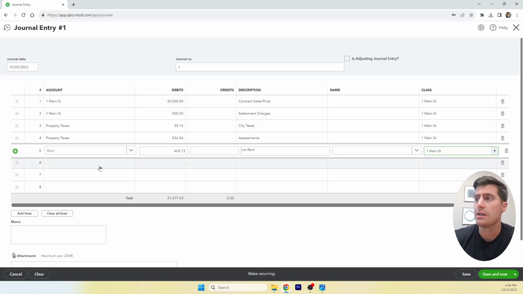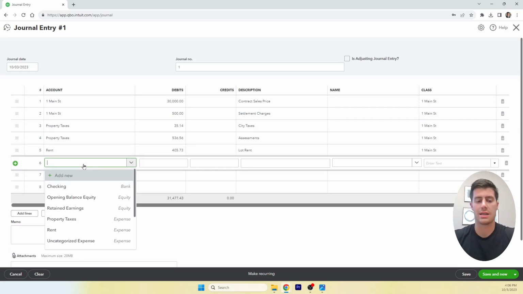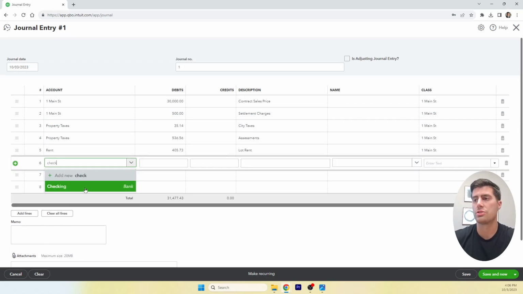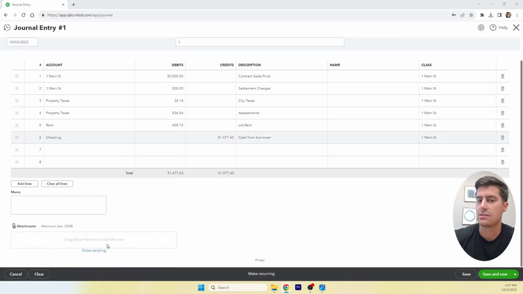So typically, this person might take out a loan, maybe a $20,000 loan to purchase this property. But in this example, there was no loan. It was just $31,477.43 cash from borrower. And then the last thing I like to do, I like to attach the HUD to the journal entry in QuickBooks.